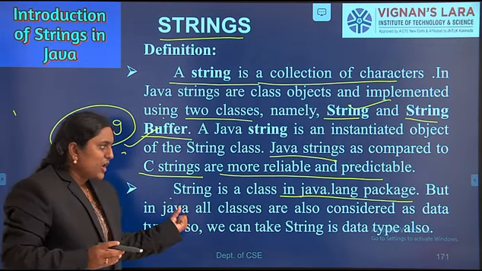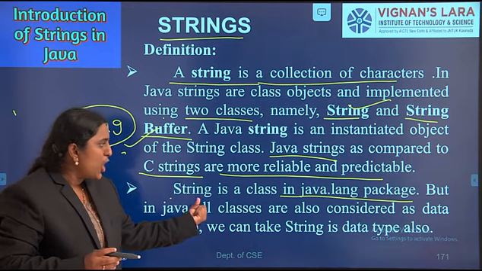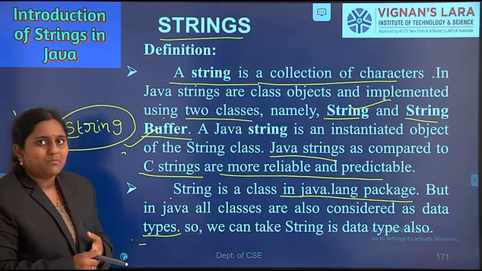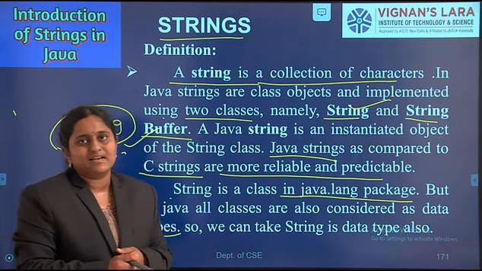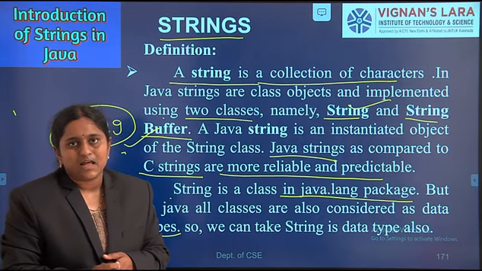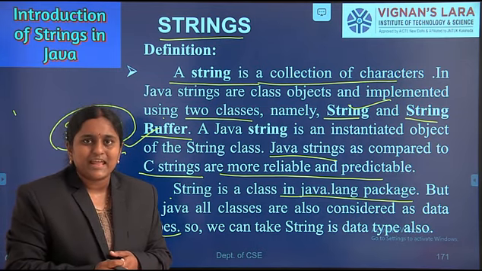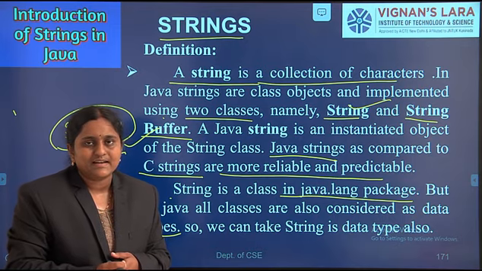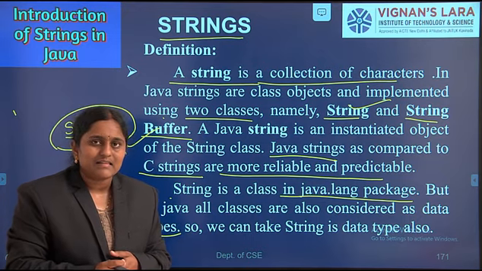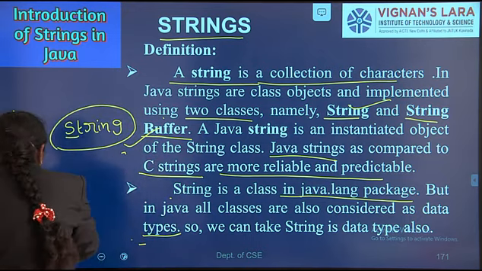In Java, all classes are also considered as data types. String is a class and String is a data type. Suppose we want to declare name with respect to the String data type: String name. String is a predefined class, and in Java all classes are considered as data types also.